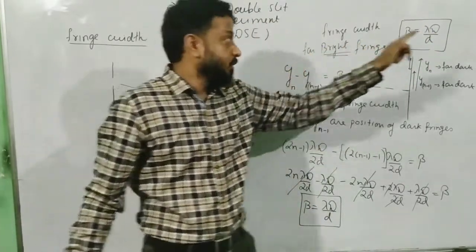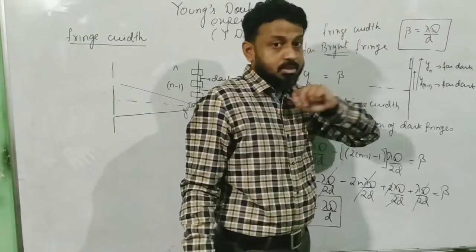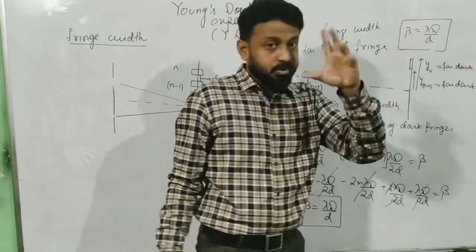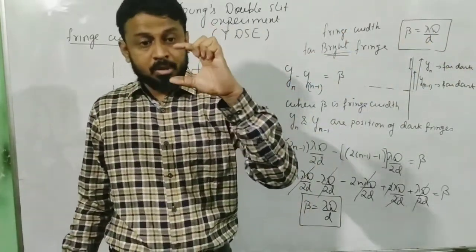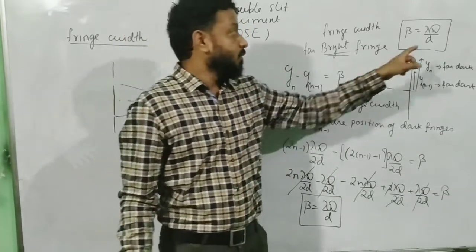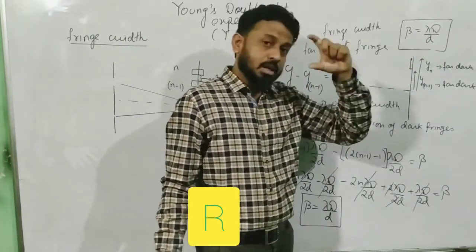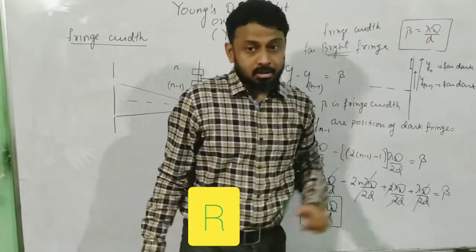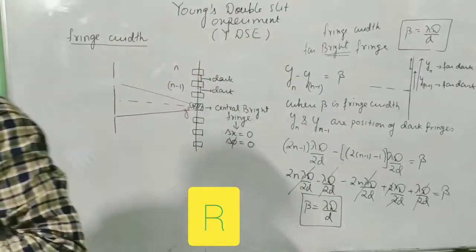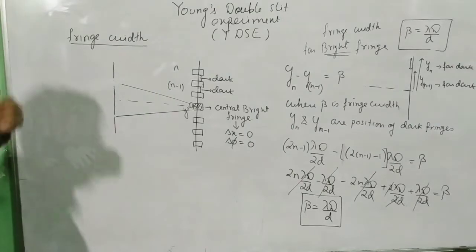That means if you increase capital D, the screen distance, your fringe width will become bigger. That means you will have thicker fringe width. And when you decrease the small d, again the value of beta will increase. That means you will have thicker fringe width, and vice versa. So don't forget the dependence. On lambda, I will discuss in the next class.